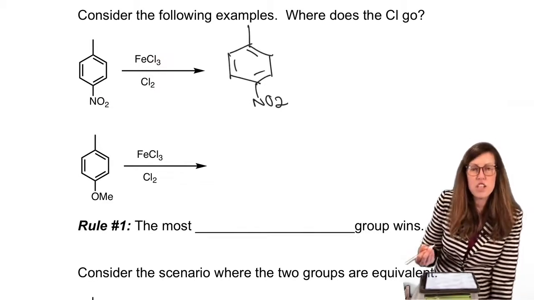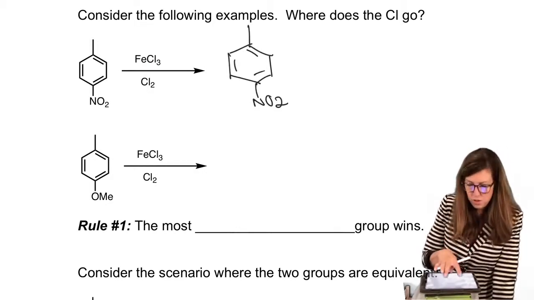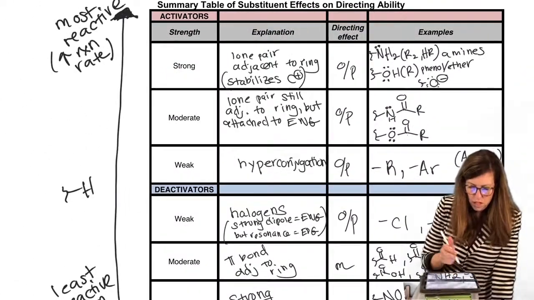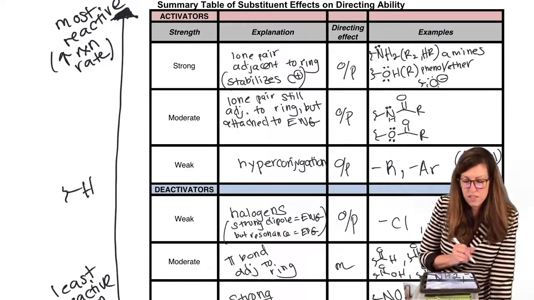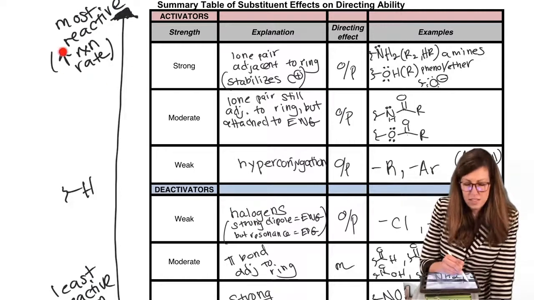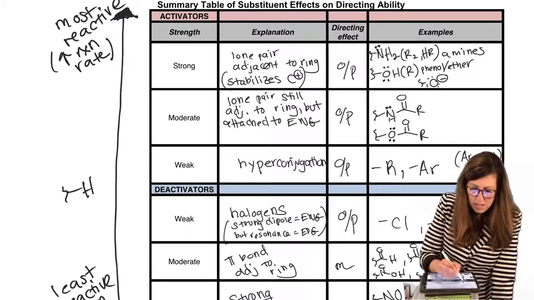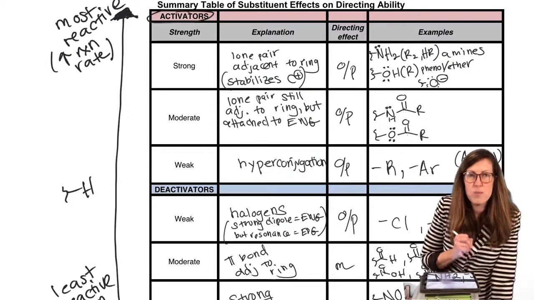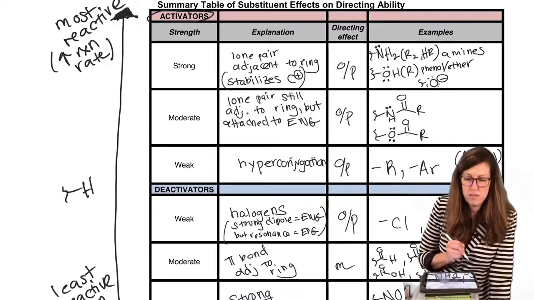Remember our chart. We're going to go get it because we'll be pulling that out a lot to do the homework. Here it is. Who plays the biggest role on benzene ring reactivity? The biggest activator. So if something's most reactive, it increased the reaction rate. That means we're in the activator realm. Activators always win because they dictate the reaction rate. It is because of them that we have the reactivity that we do have.